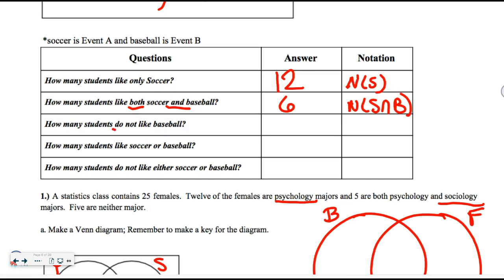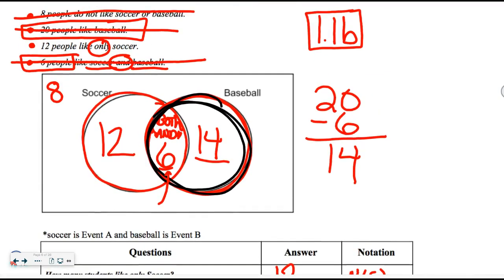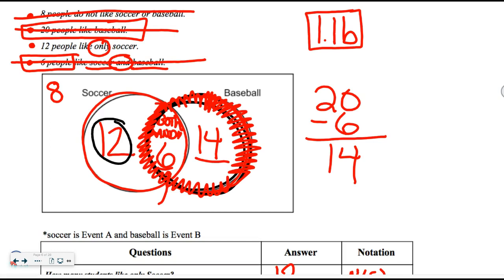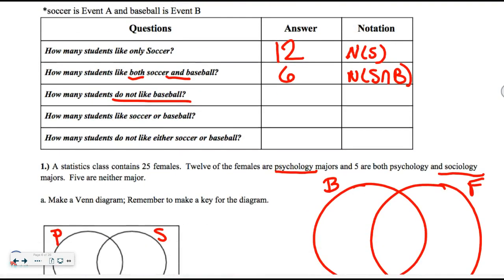How many do not like baseball? That means stay out of the baseball circle. They do not like baseball. So keep these guys out of it. So I have these 12 who are only soccer, plus I have these 8 that don't like either. So I would have 20 who do not like baseball.